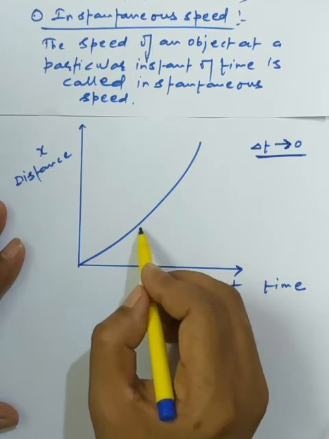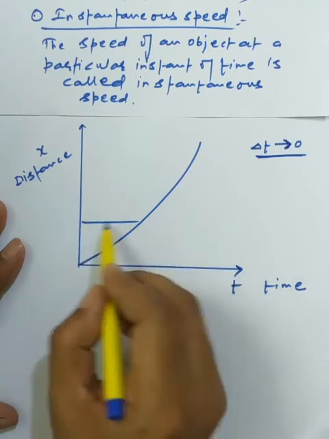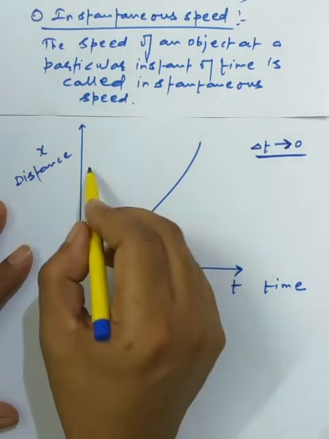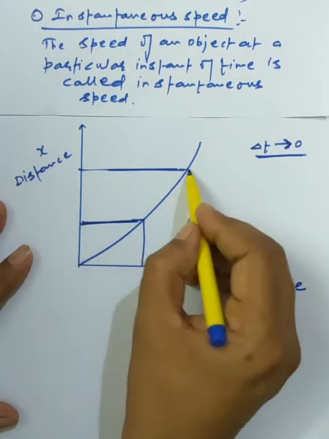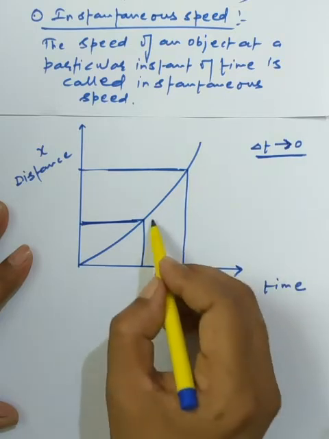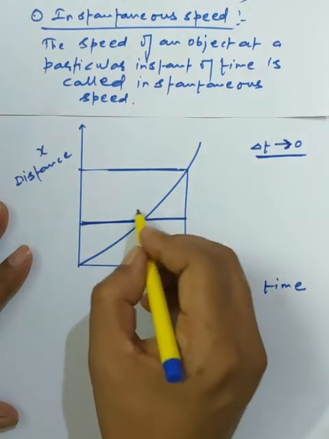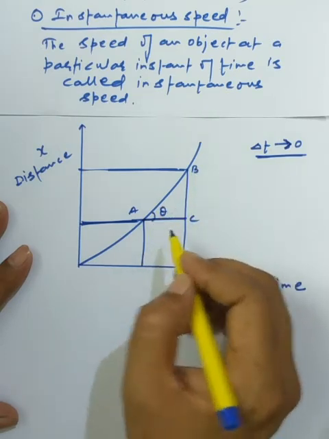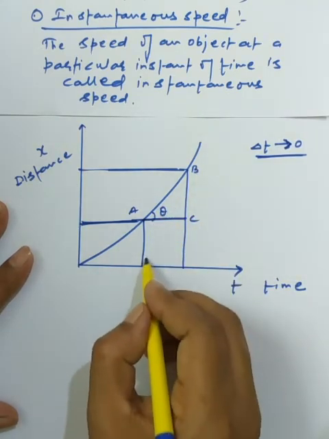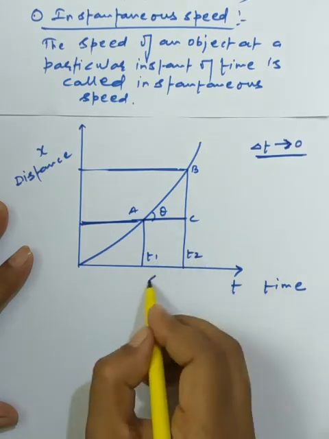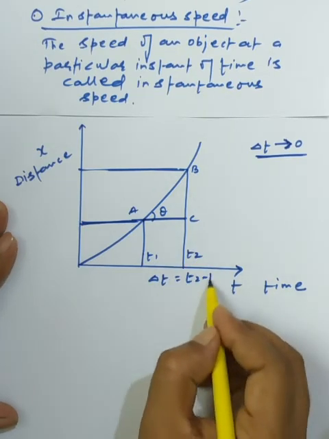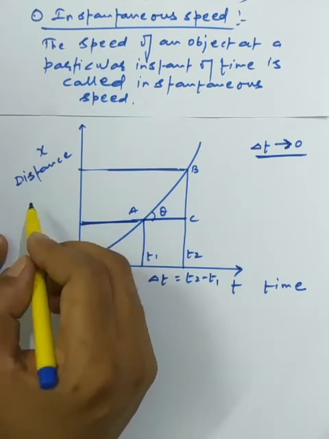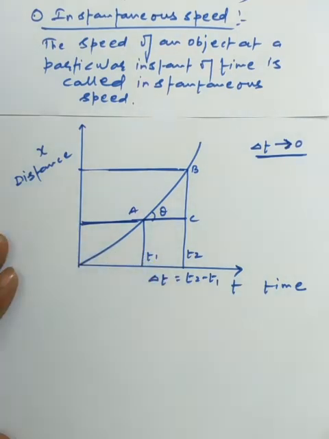So this is the mathematical concept we have. We are just finding the slope. So we are drawing the perpendiculars on the x-axis and the y-axis. We are finding the approach up to where the time interval reaches 0. So this is the kind of slope we have, that means A, B and C, and the slope of the graph is called tan theta. Here we have the timings, t1 and t2. The time interval delta t is equal to t2 minus t1, and along with this we have the change in the position, that means distance.